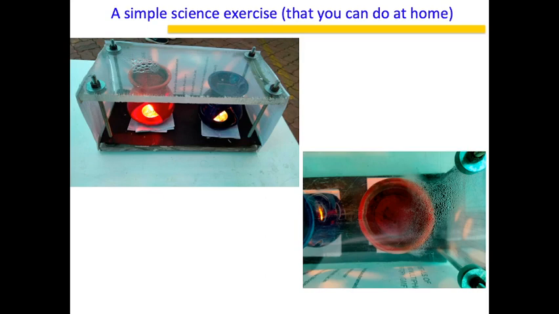A very simple science exercise you can do at home will show you how clouds can condense and how they form. This is something that I did at home. You just take two containers, put a candle on the bottom of each, and put water in one of the containers, and don't put water in the other container. In the one with water, because of the presence of moisture, you will see formation of dewdrops, which is nothing but cloud. In the other one, you will see nothing. So this is a very simple science exercise which you can do with your kids at home to show how clouds form.